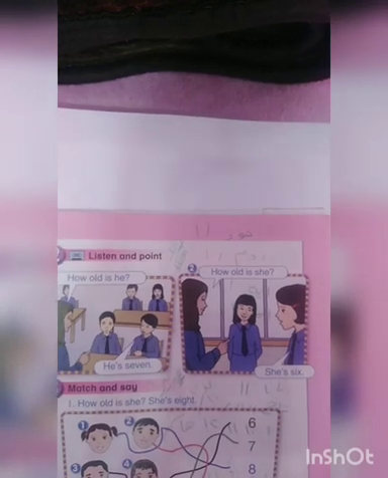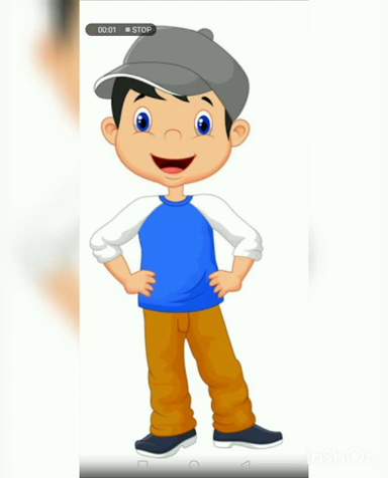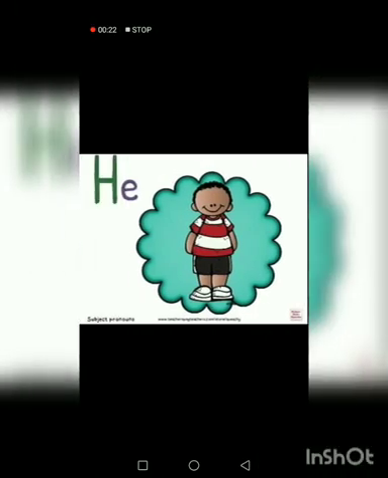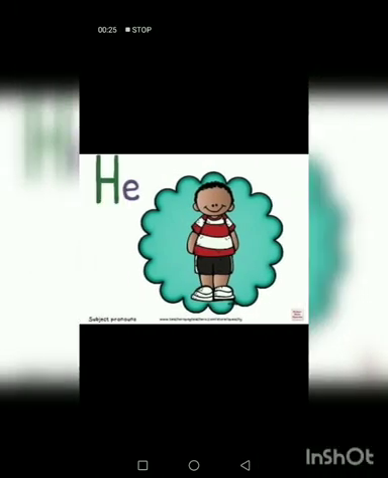Before we start, let me show you some pictures. يا أول, look at the picture. What can you see in the picture? It's a boy. ولد. Yes يا أول. Which pronoun do we use to talk about the boy? أي ضمير نستخدم للتحدث عن الولد؟ We use the pronoun he. He نستخدمها للولد.